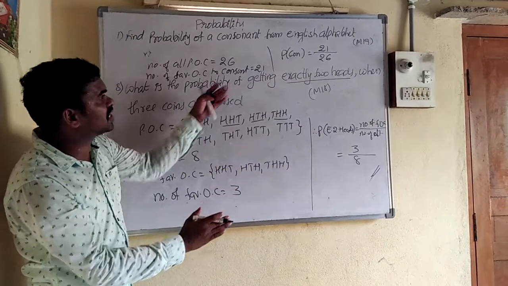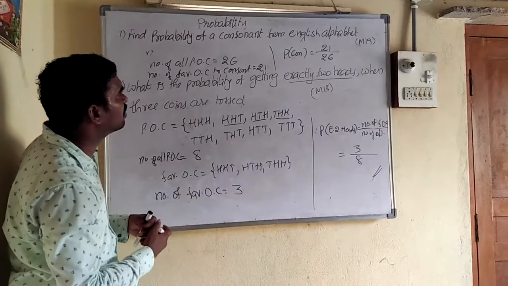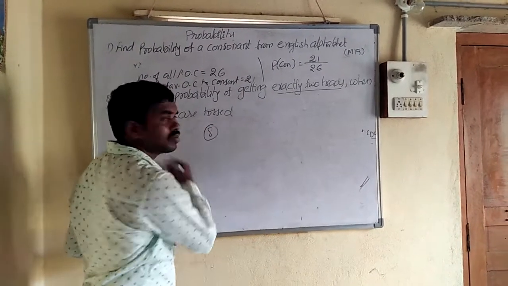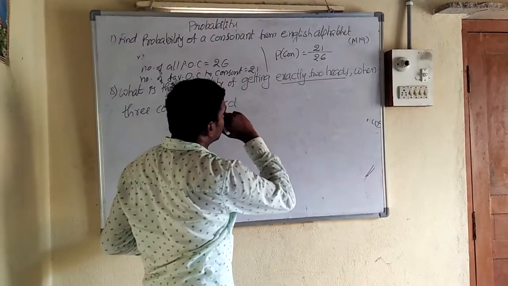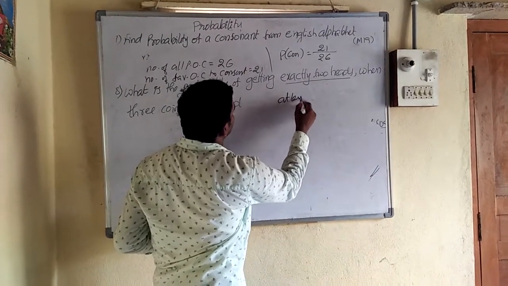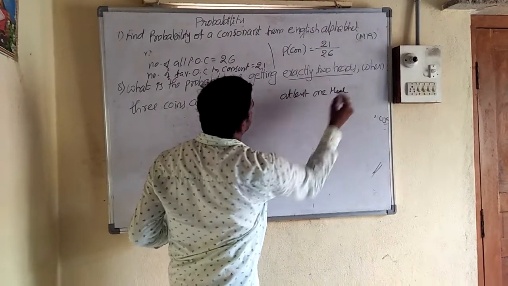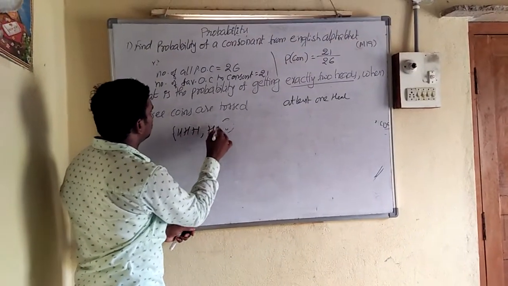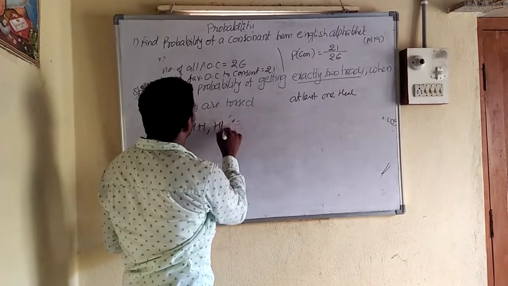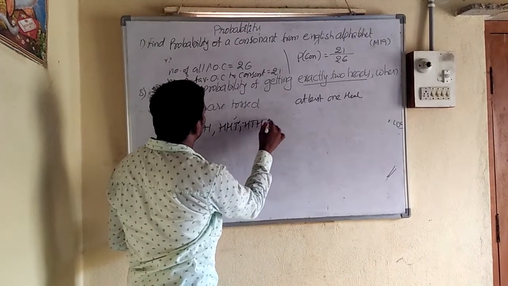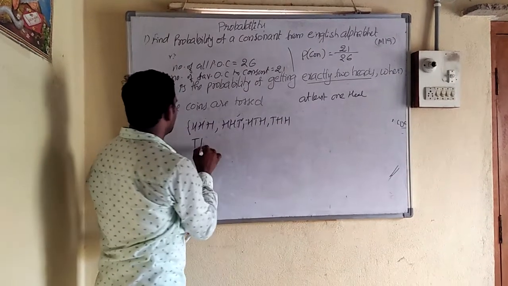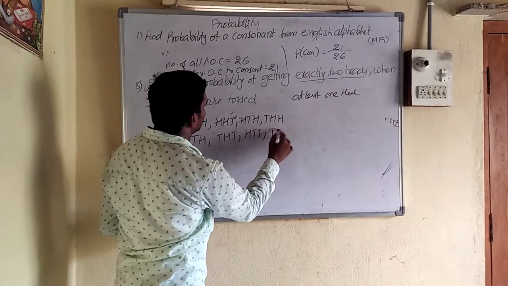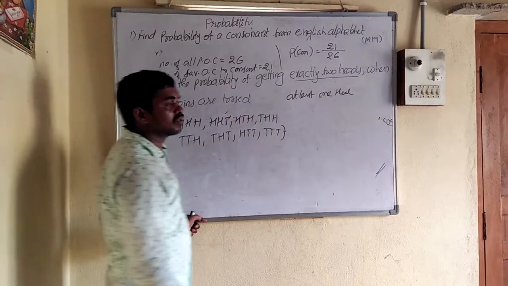Suppose the question is changed. How can we change it? We got the number of possible outcomes: 8 are there. Suppose the question is at least one head. So what are the outcomes? Head, head, head; head, head, tail; head, tail, head; and so on, up to tail, tail, tail. Okay, these are all the possible outcomes.